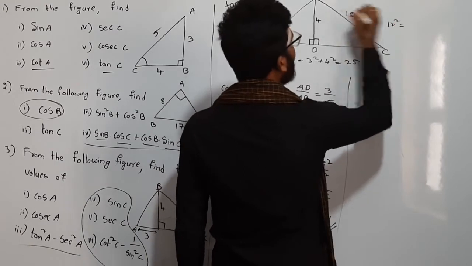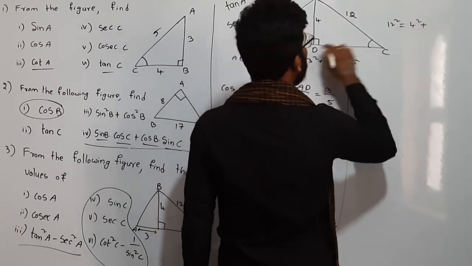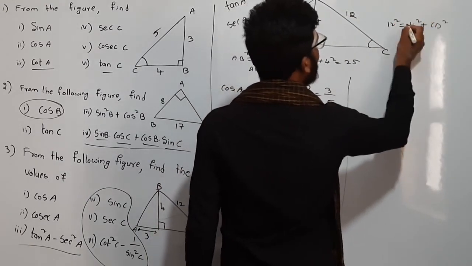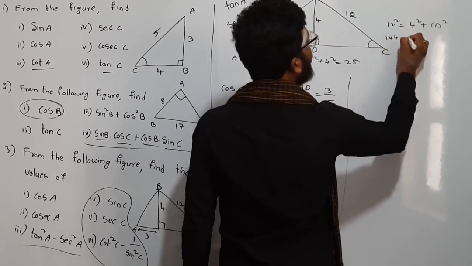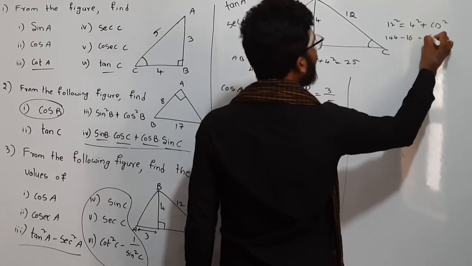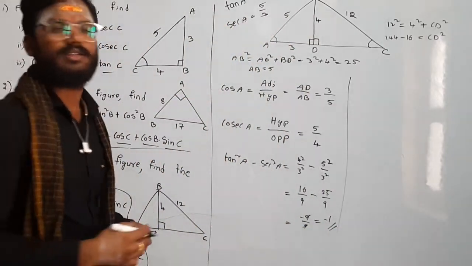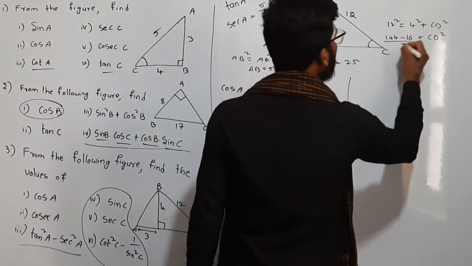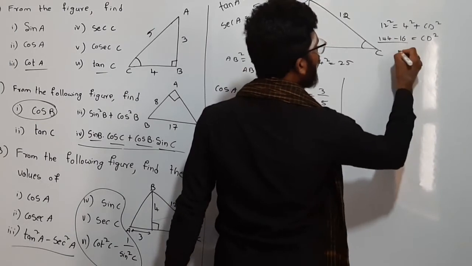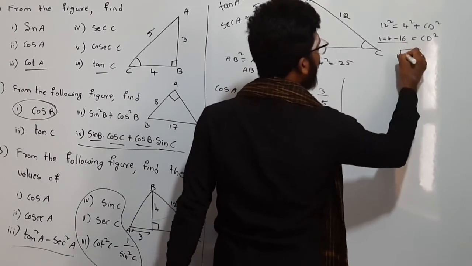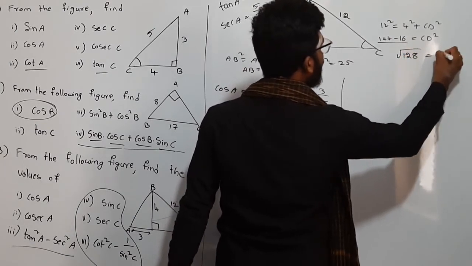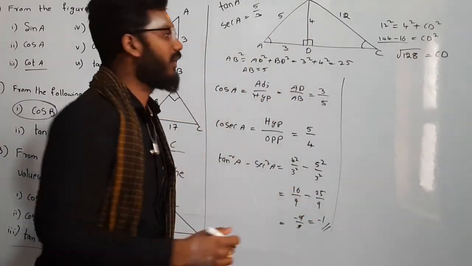So 12 square is equal to 4 square plus CD square. So 12 square is 144 minus 4 square is 16 is equal to CD square. So 144 minus 16, how much is it? So CD equal to root 128. So let me simplify it.